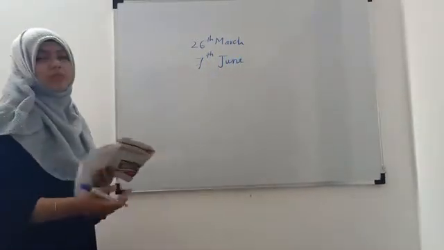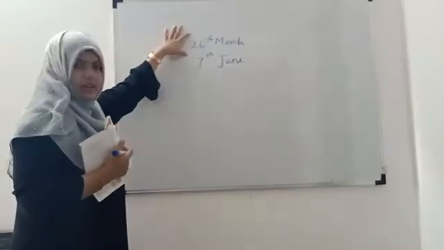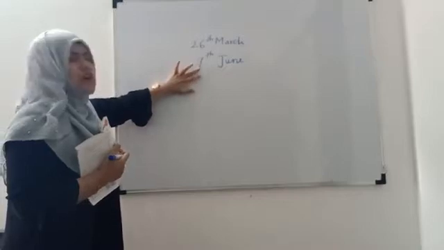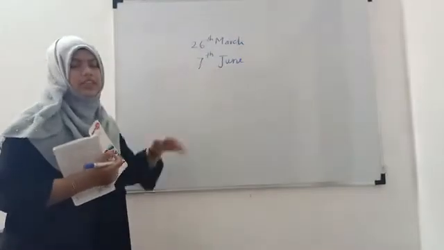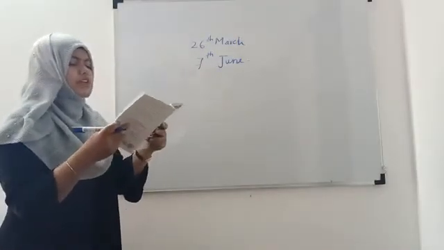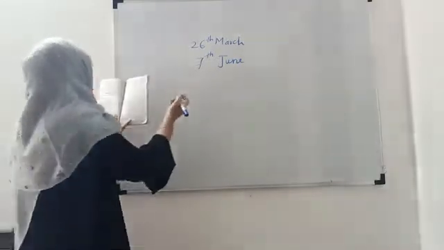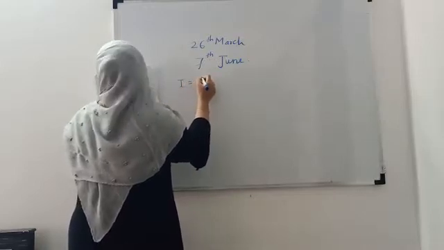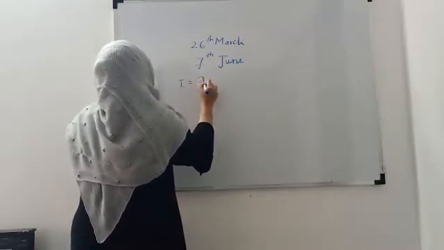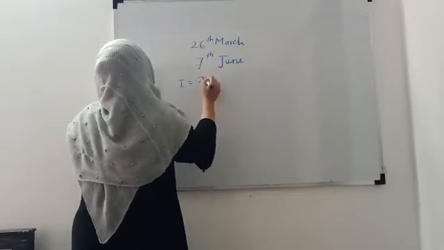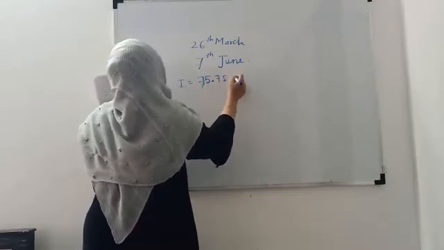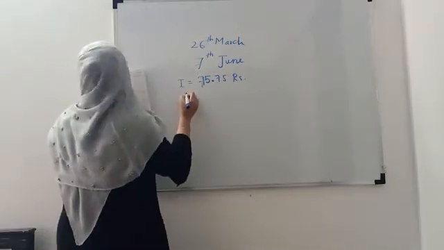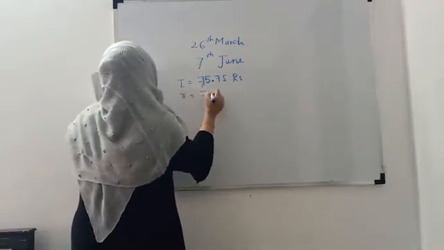In the same year. Means someone has borrowed money on 26 March and he has paid the money on 7th June. If the simple interest paid is 75.75 rupees and the rate of interest is 7.5% per annum,